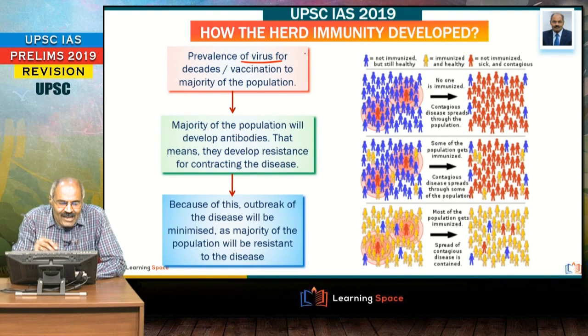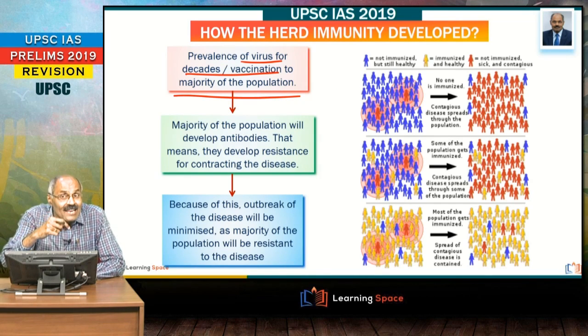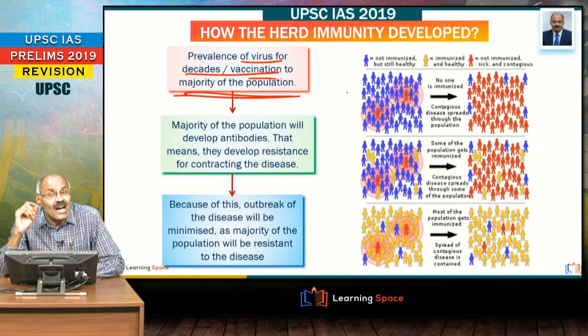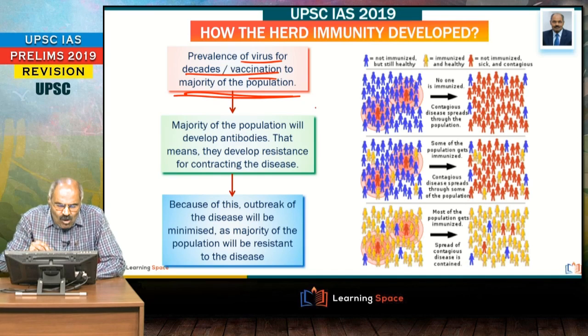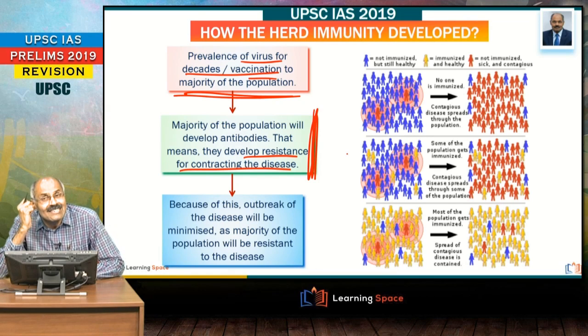So, prevalence of virus for decades. When among the populations, the prevalence of virus is there for decades and vaccination is there to the majority of the population, under those circumstances, the majority of the population will develop antibodies. That means they develop resistance to contracting the disease.